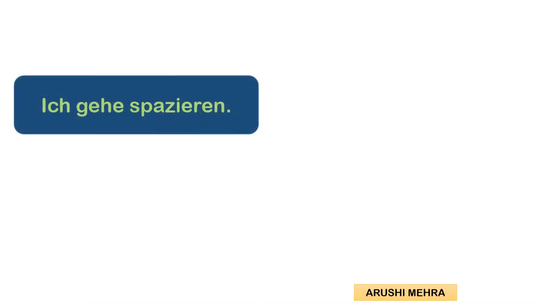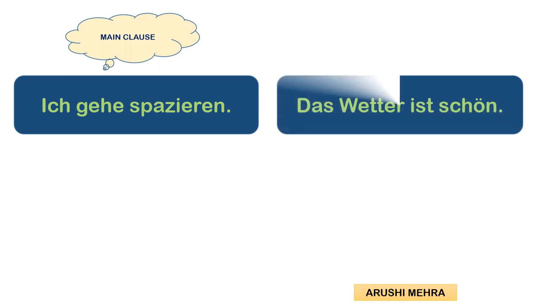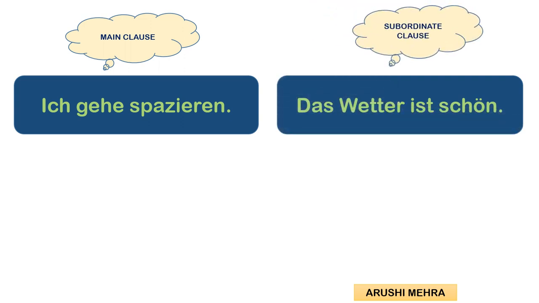Ich gehe spazieren. It is the main clause. I am going for a walk. Now the question arises, when will I go for a walk? That is the condition. So the other sentence is, das Wetter ist schön. This is the subordinate clause. So the condition here is, when the weather is good, I will go for a walk. The main clause is ich gehe spazieren and the condition attached to it is das Wetter ist schön.